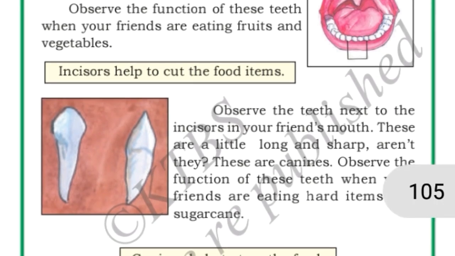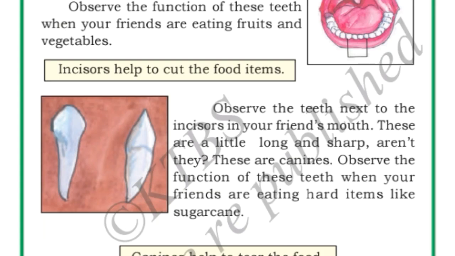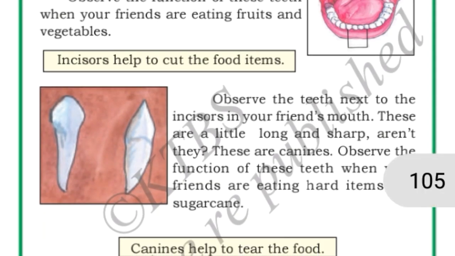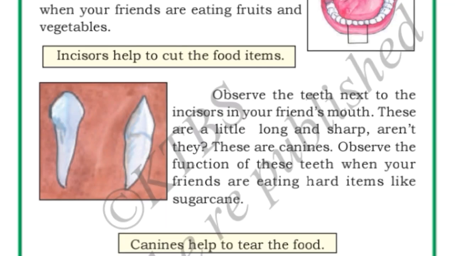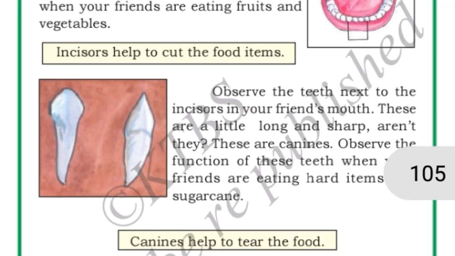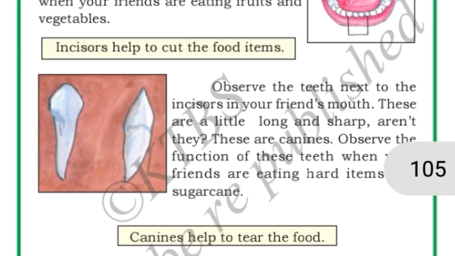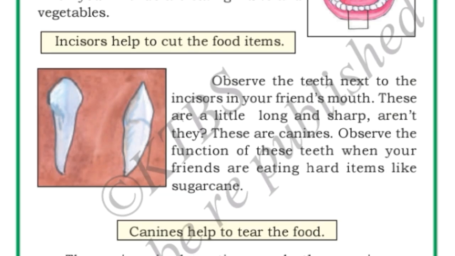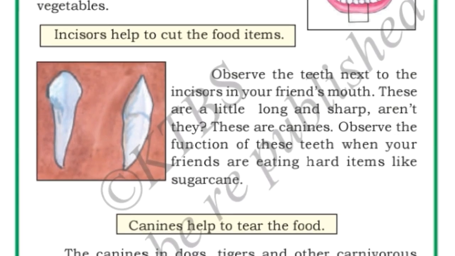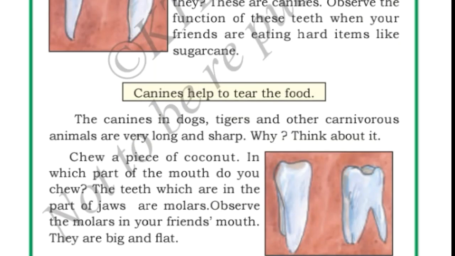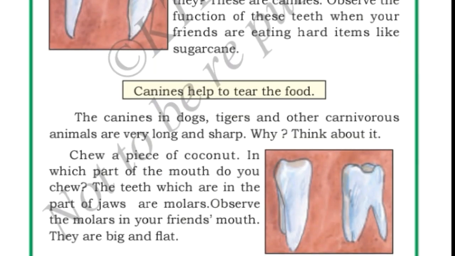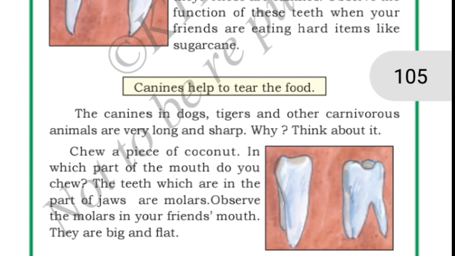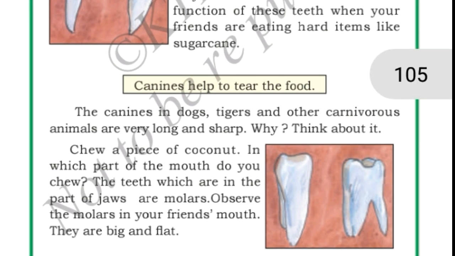See here? See the shape of the canine teeth? Yes. So, the teeth which are next to the incisors in your mouth are a little long and sharp. Isn't it? See the canine teeth? They are a little long and sharp. These are called canines. Okay. How do the canines help us, children? The function of these canines is to cut hard items like sugarcane, carrot, etc. Okay. So the canines help to tear the food.